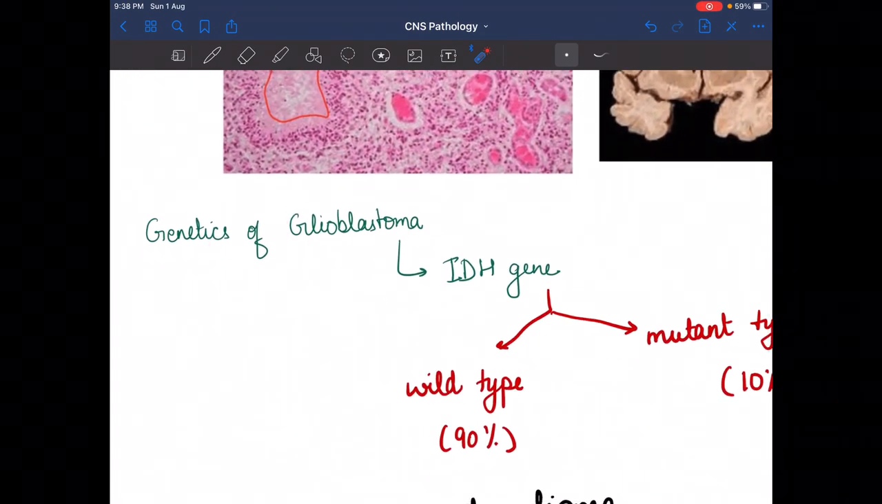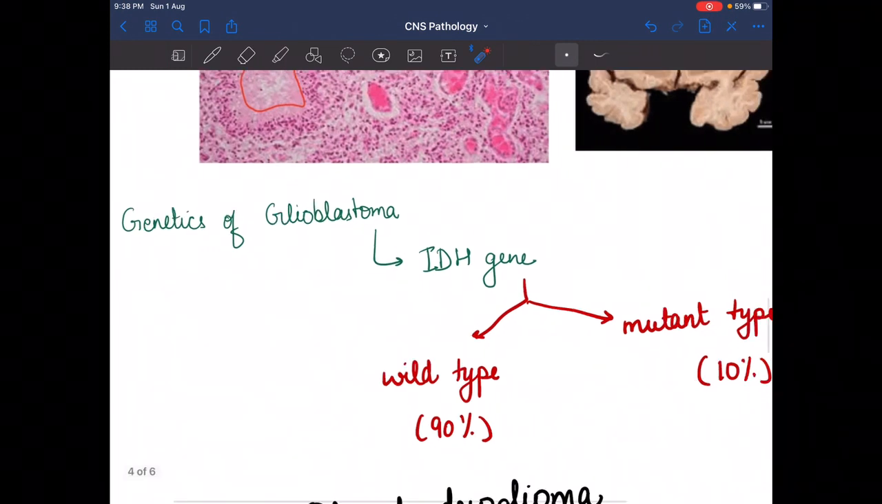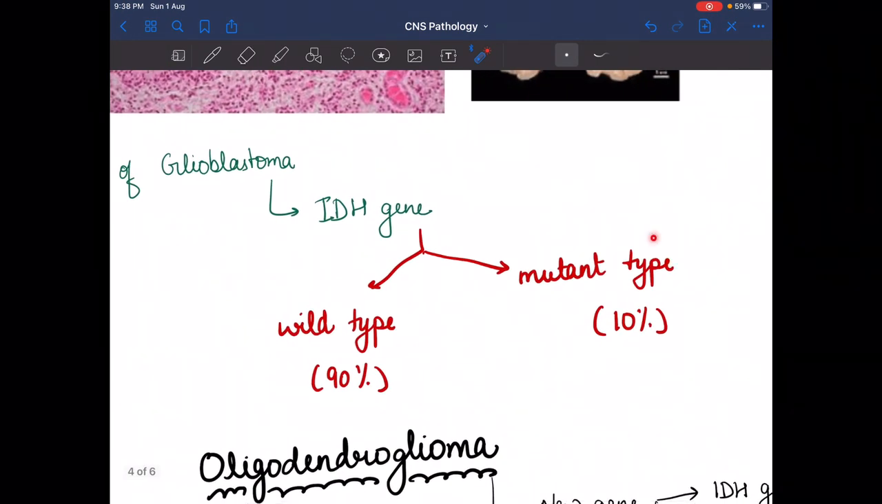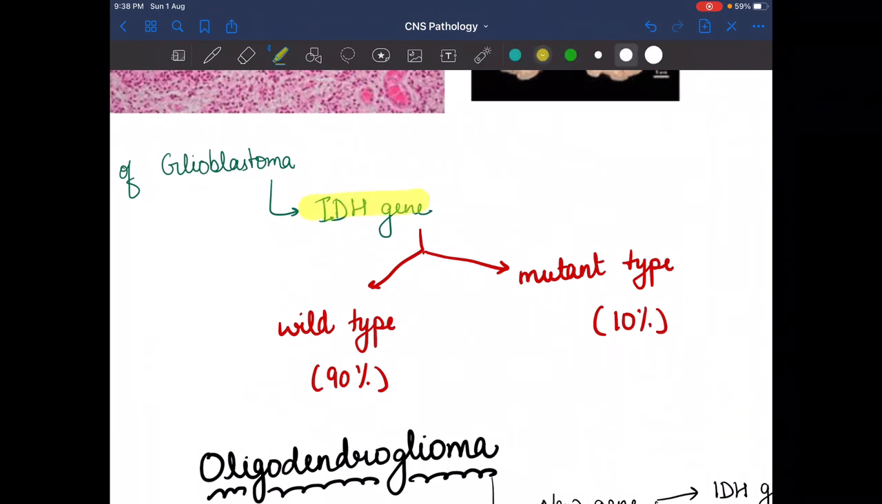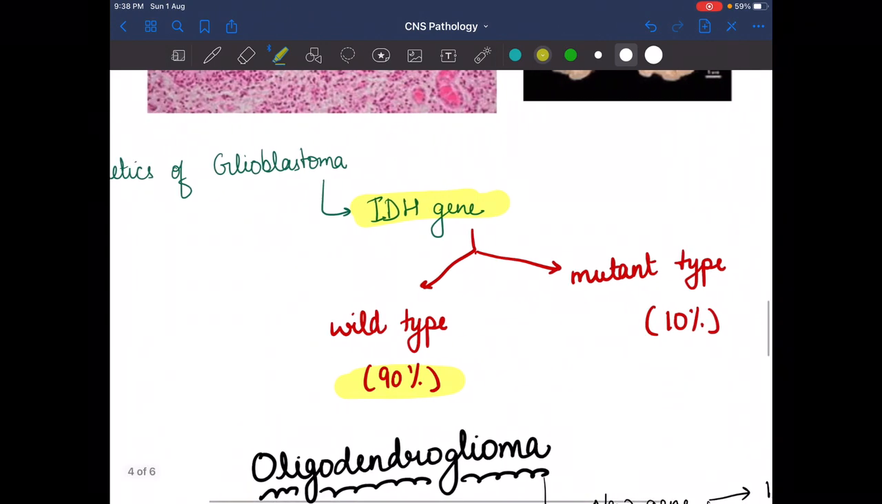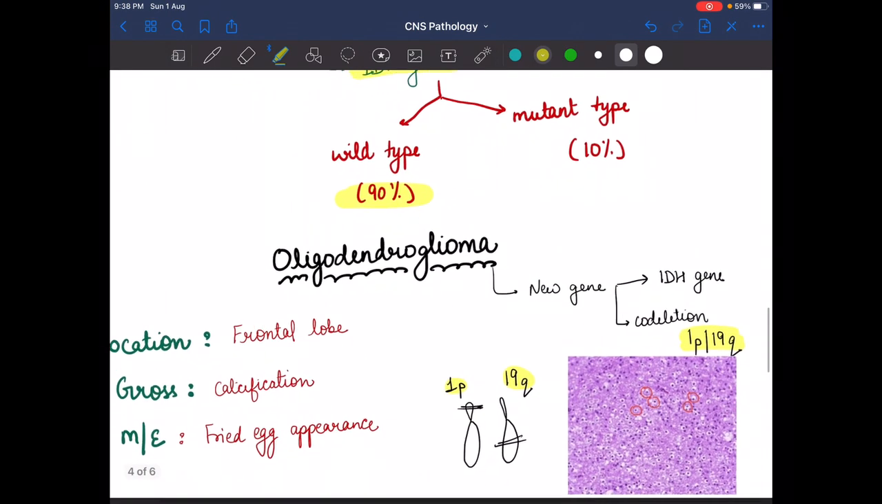Now what is the genetics of glioblastoma? The genetics of glioblastoma involves the IDH gene. The IDH gene can be wild type and also mutant type. Wild type is most common at 90%, while the mutant is 10%.